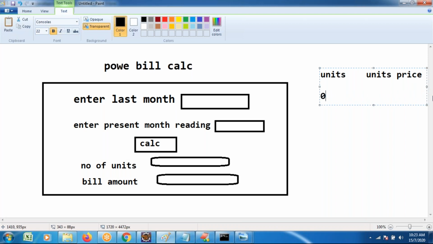If units are between 0 to 50, some unit price is there, like 1 rupee 20 paisa. Per unit, 1 rupee 20 paisa they are going to charge. Similarly, 51 to 100, some conditions like that. You apply several conditions and execute the same type of logic. Almost the same type of application you can execute.